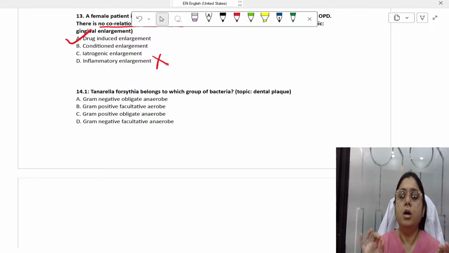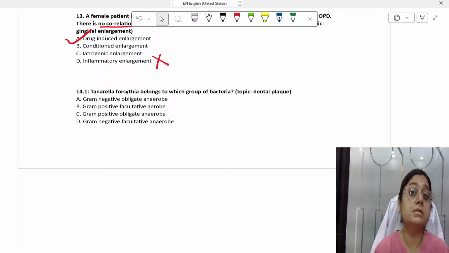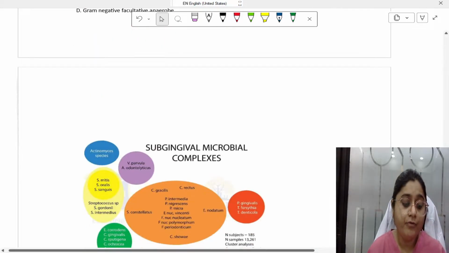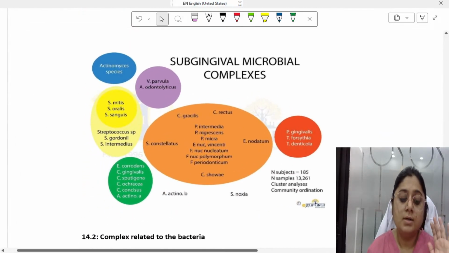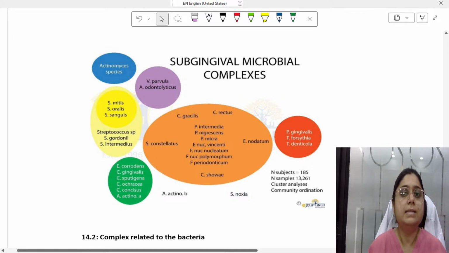Specifically, complexes of bacteria are very important for perio. These complexes we have discussed very nicely, and you should remember them nicely. In our live sessions also, in our recorded sessions also, we have discussed it nicely. So try to remember it that way. So, Tannerella forsythia belongs to which group of bacteria? For this, you must know this complex diagram which was given by Socransky.